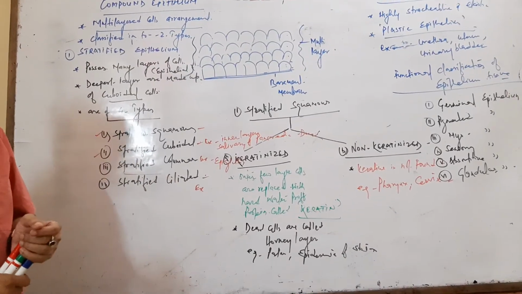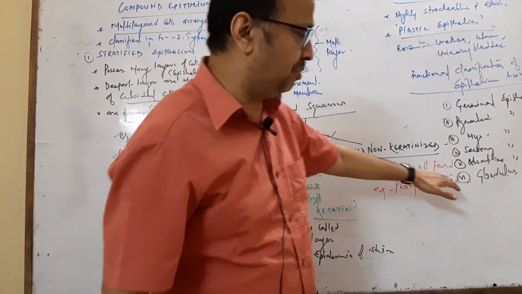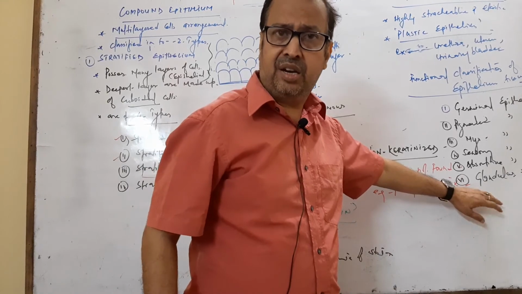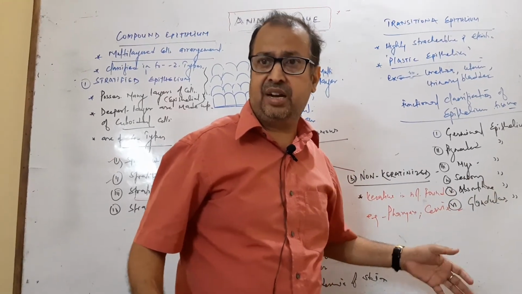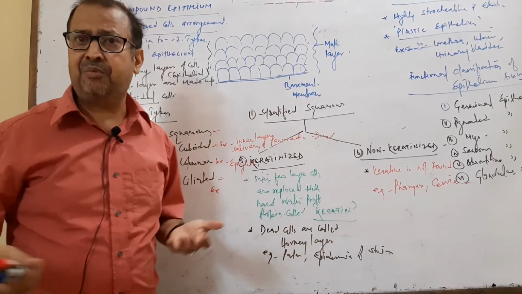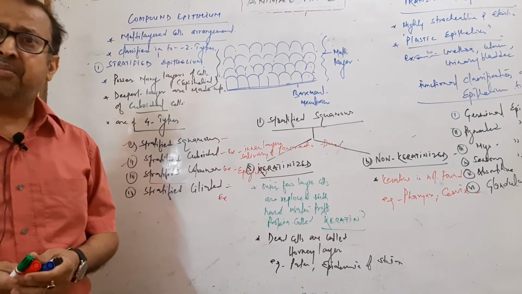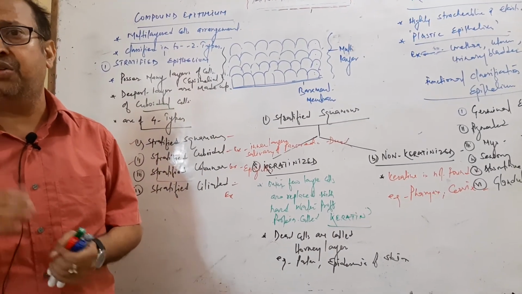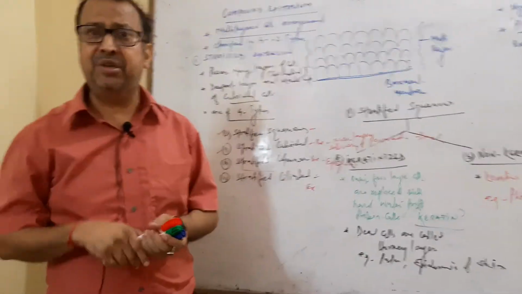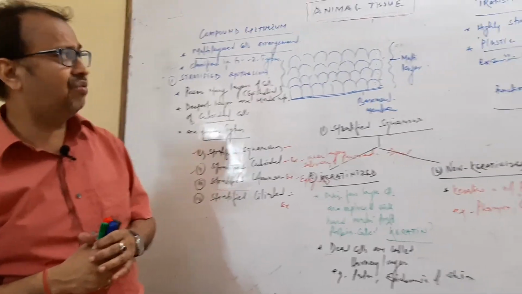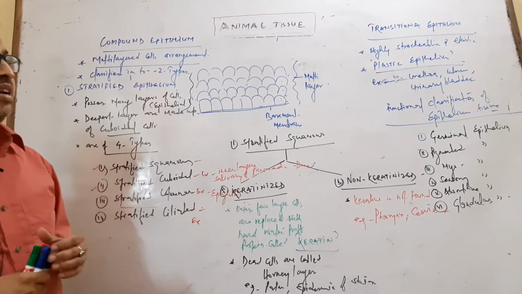Now we come to the glandular epithelium, which we will separate. In the next class we will discuss the glandular epithelium: what a gland is, which types of glands form, unicellular and multicellular glands, and the nature of the gland, how it secretes, and which part of the cells is damaged to secrete. It will be discussed in the next class.